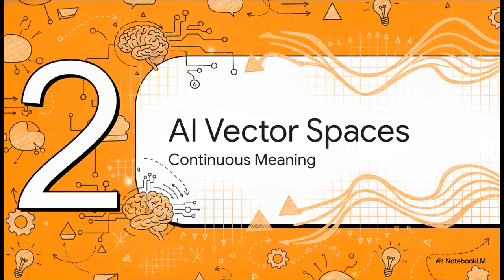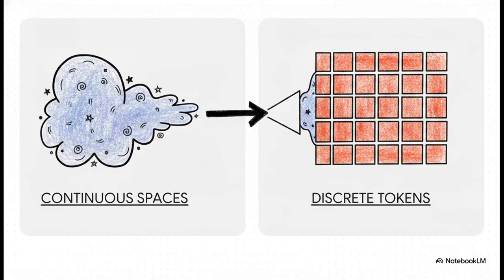Section 2. AI Continuous Vector Spaces. Now, this perfectly captures the dramatic tension of modern computing. We're trying to take these beautiful, continuous AI vector spaces, spaces that are fuzzy, highly associative, infinitely dimensional, and somehow cram them into harsh, discrete token boxes. It's kind of like trying to pack a literal cloud into rigid cardboard moving boxes. The hardware itself simply cannot process fluid meaning. It can only deal with exact, rigid numbers.